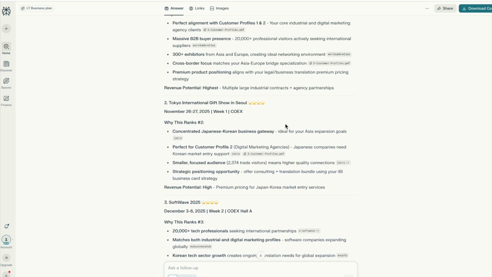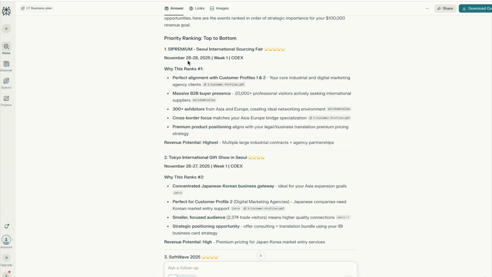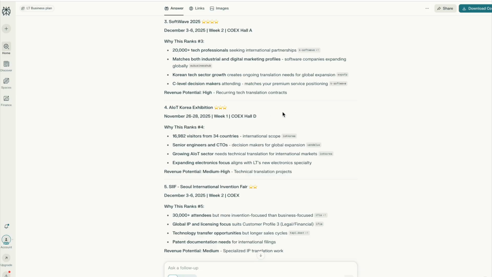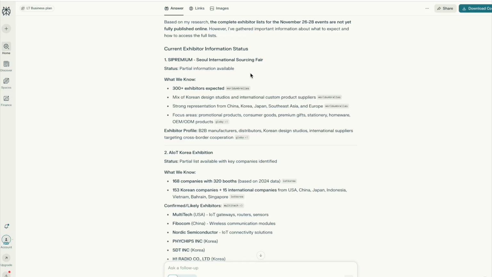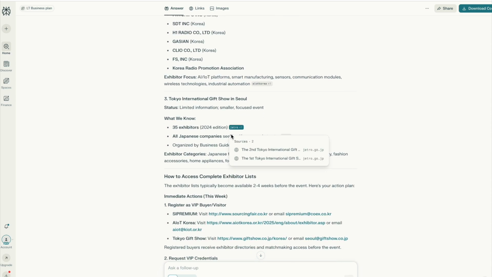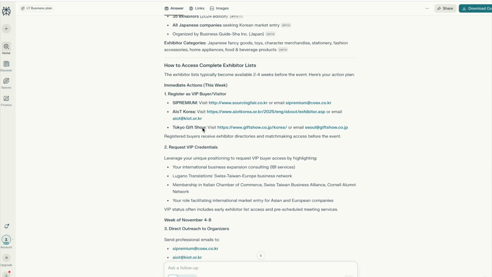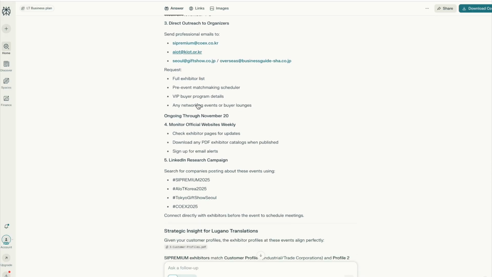And the reason I wanted to do this was to see which dates I should go. Right? And I saw that numbers 1 and 2 were on November 26th to 28th. Number 3 wasn't, but number 4 was again. So I wrote here, okay, I will attend week 1. Can you find information on the companies exhibiting in the 3 events that week? Are they listed yet? And so it kind of told me what we know and what we don't know, confirmed likely exhibitors, but it didn't give me that much information. But it did tell me how to access the complete exhibitor list for each one. And then said to request VIP credentials and stuff like that.